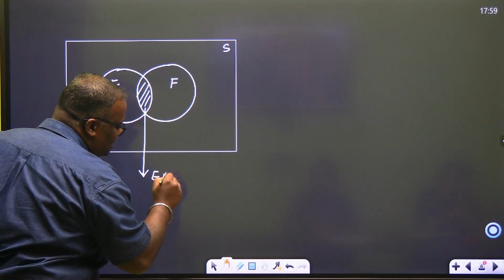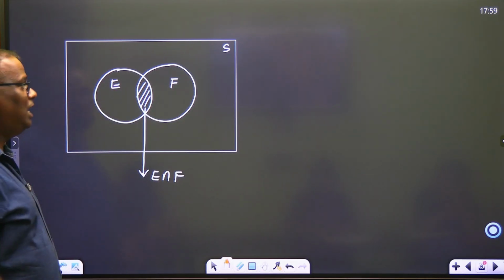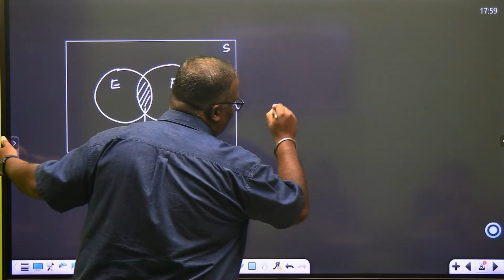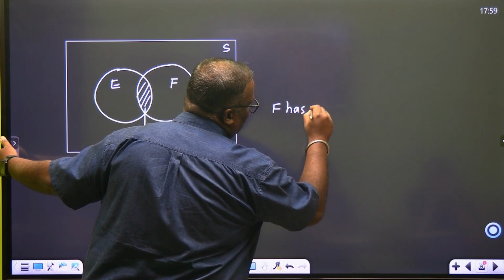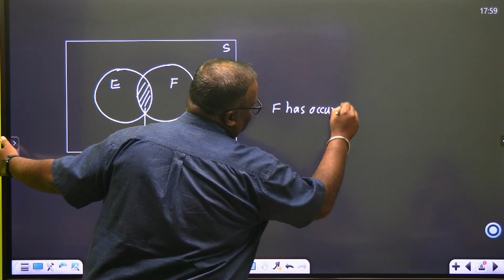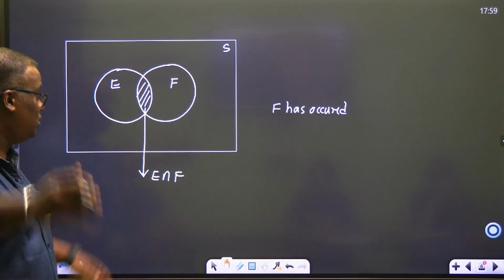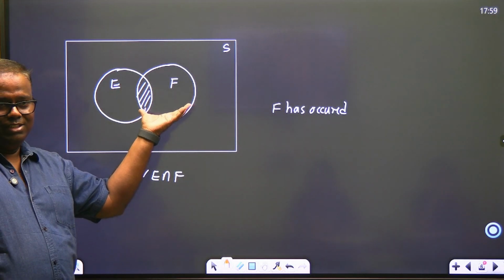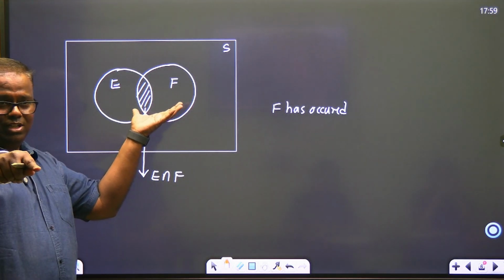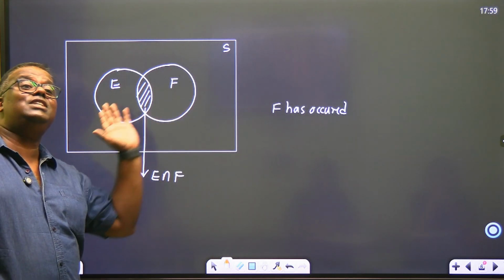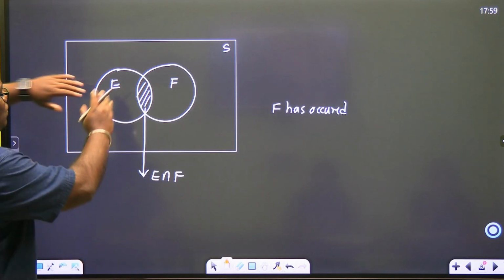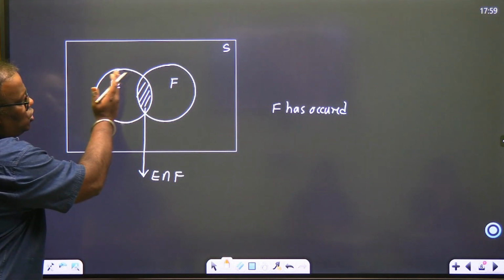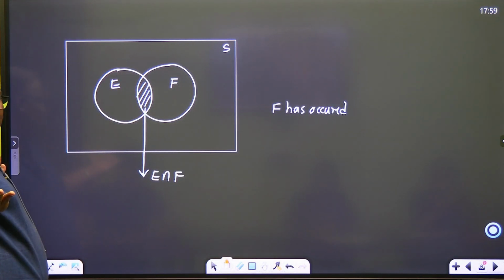E intersection F. And I tell you, F has occurred. So your concentration should be on the F circle. Now that F has occurred, what is the chance of E's occurrence? Obviously, this broken portion of E is nowhere in consideration.